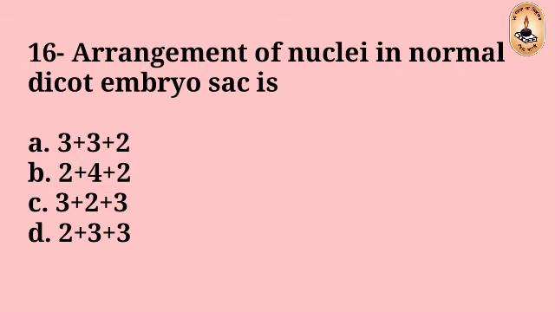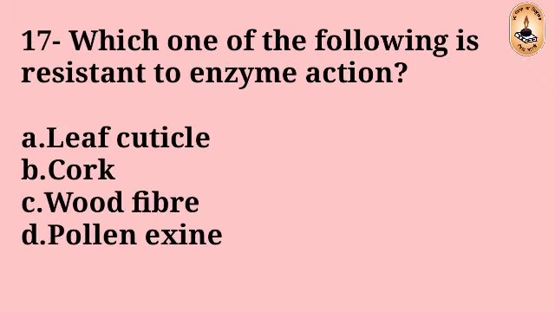Question number 16. Arrangement of nuclei in normal dicot embryo sac is: 3 plus 3 plus 2, 2 plus 4 plus 2, 3 plus 2 plus 3, 2 plus 3 plus 3. The right answer is C, 3 plus 2 plus 3.